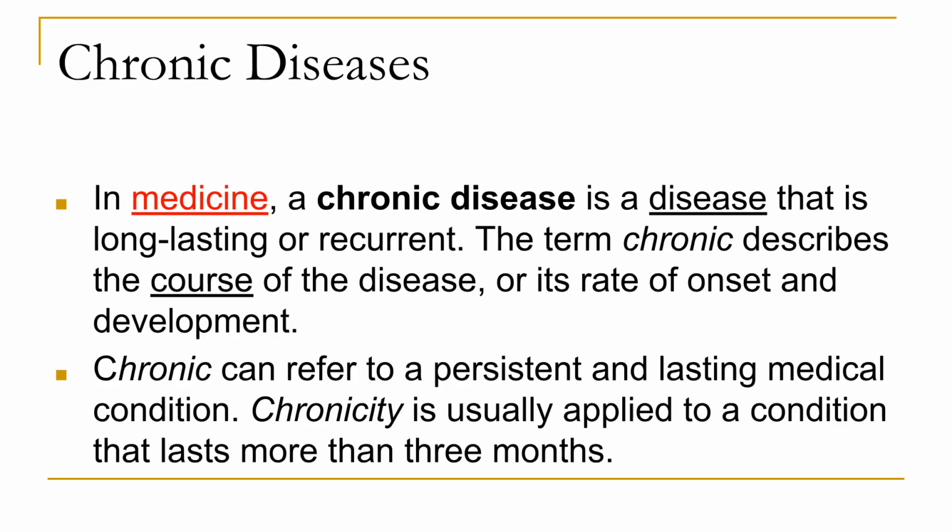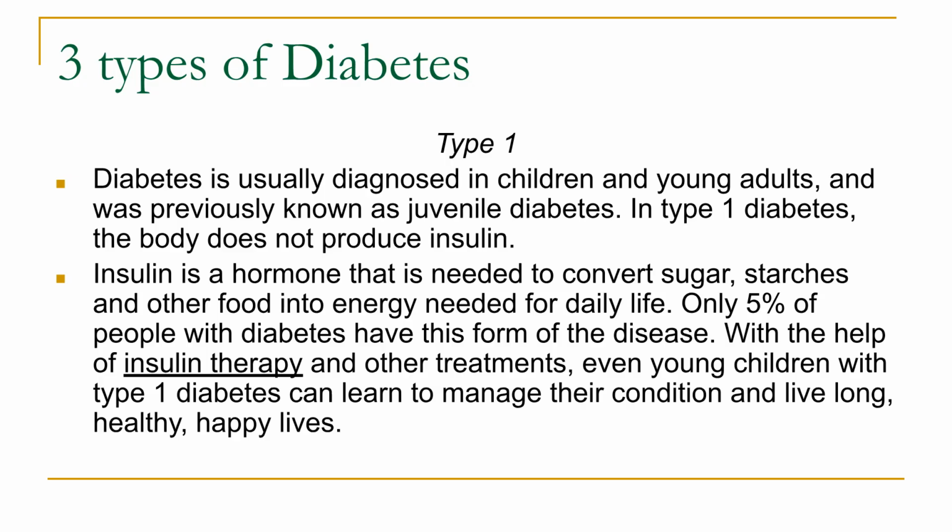This video will discuss chronic diseases, which are long-lasting or recurrent conditions. A chronic disease is defined as a long-lasting or recurrent medical condition. Chronicity is typically applied to conditions that persist for more than 3 months. We will examine 3 types of diabetes, starting with type 1.